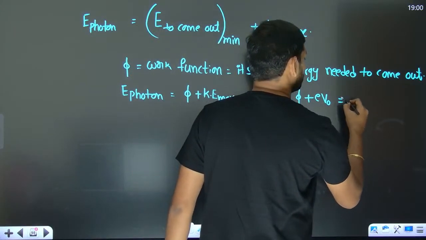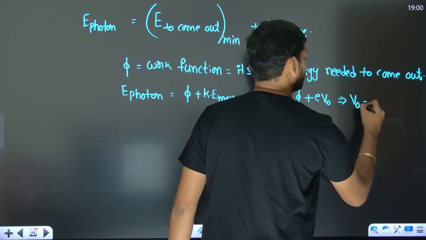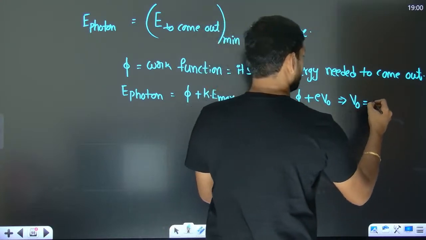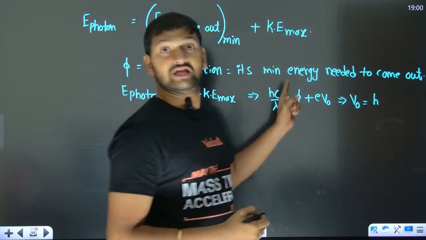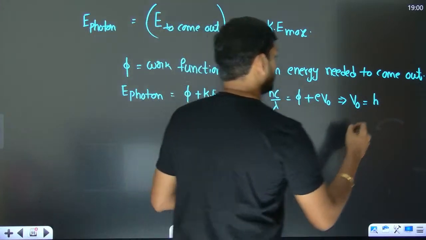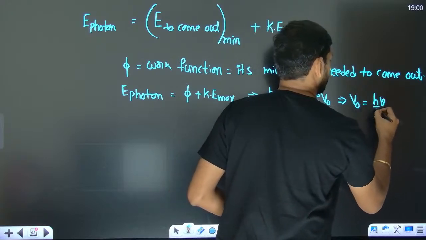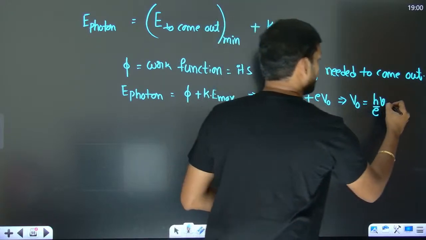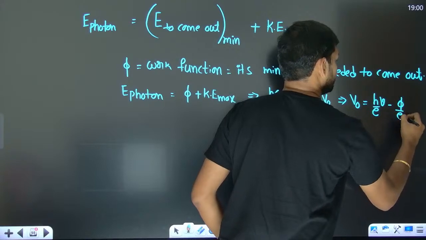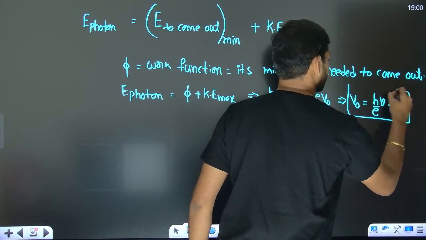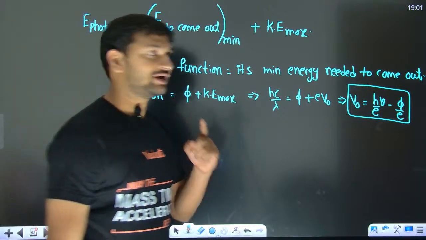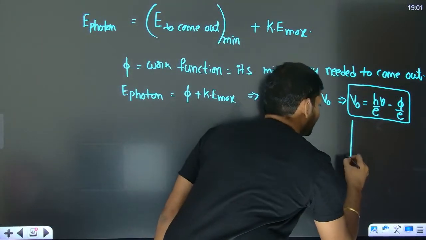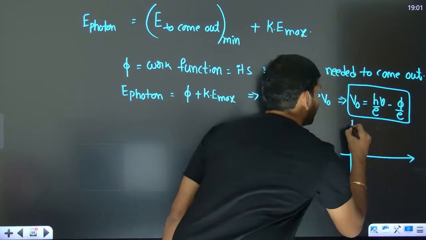Then what are you going to get? V naught is going to be hc by lambda, h nu we can write it. So I can write it as h nu by e minus phi by e, which is very important. Why? Do you remember the graph between stopping potential and the frequency?